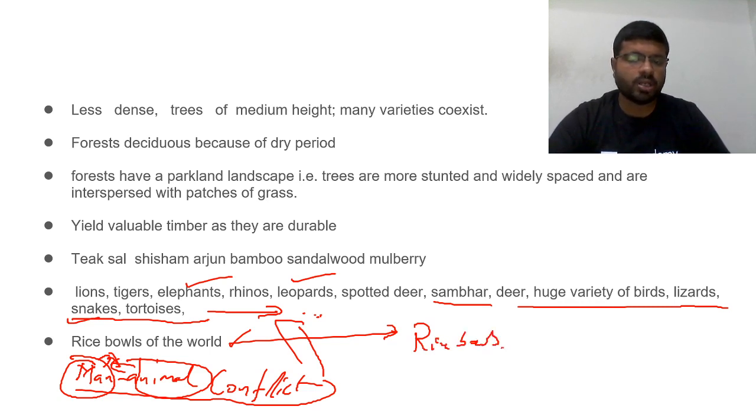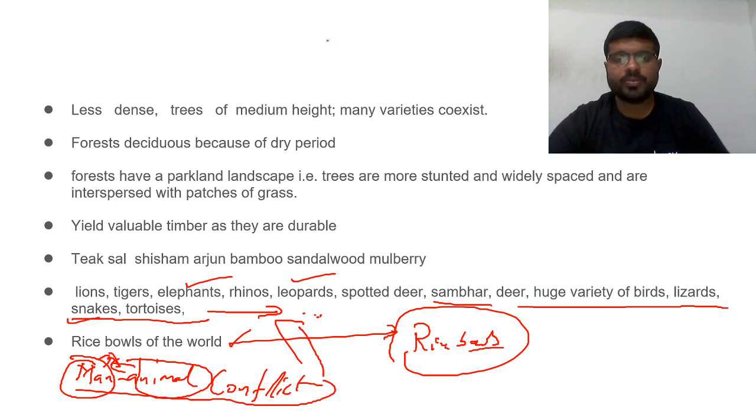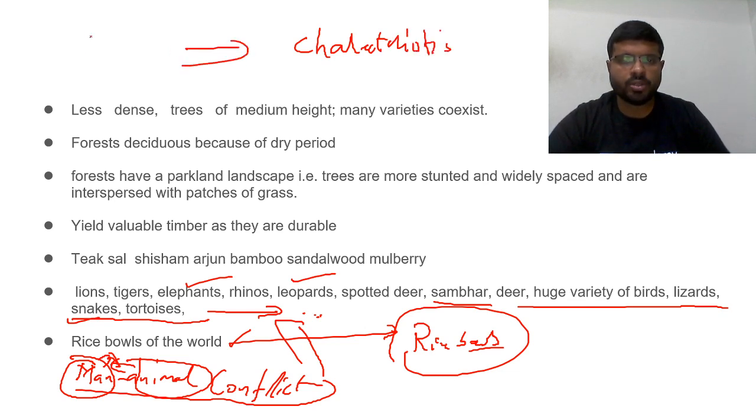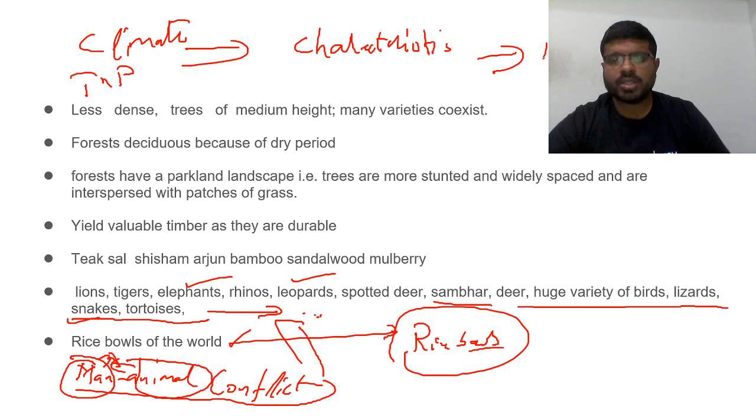Anyhow, this is beyond biomes. Biomes discussion is only until what the characteristics of that biome are. These characteristics are formed because of climate, significantly by temperature and precipitation. Then because of these characteristics, what adaptations of animals and plants, or what varieties of plants and animals, you find. That's it.